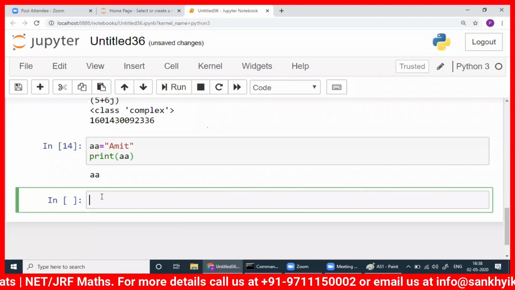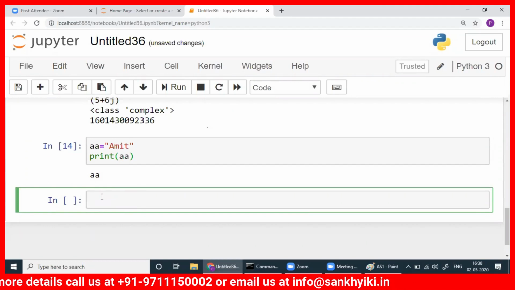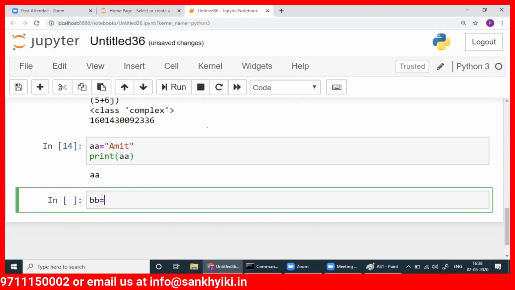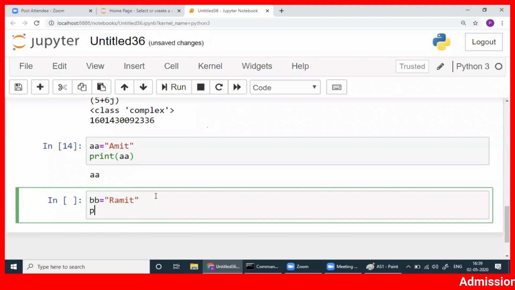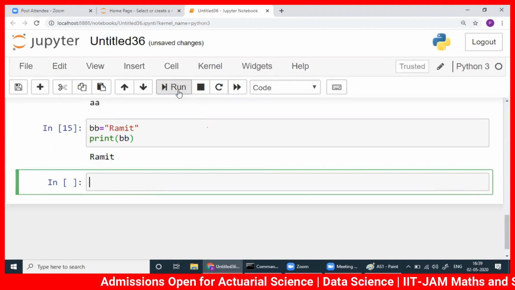Next, you write another one, Ramit. Fine. So you can print Amit and Ramit. No problem.